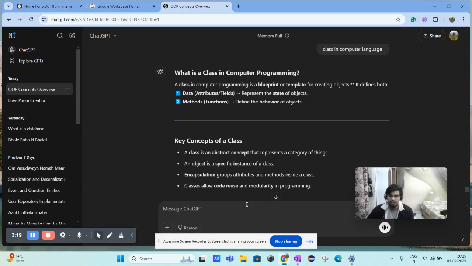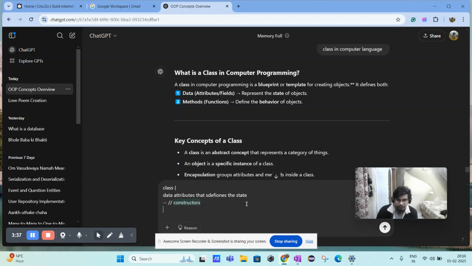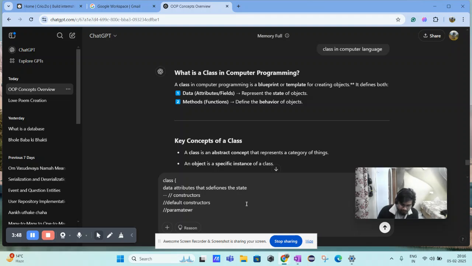So in a class, we have data attributes that define the state, and then we have constructors, some default constructors, and also some parameterized constructors. These are the prerequisites that I want you guys to do a background study on. Take hardly 5 to 10 minutes to conquer anything like this.